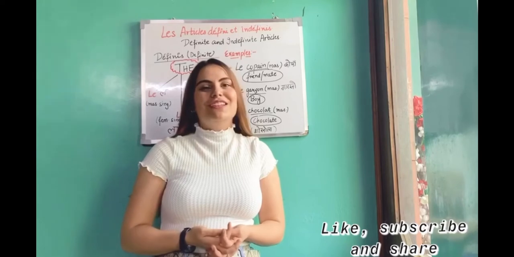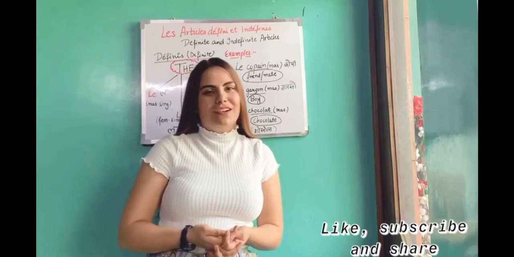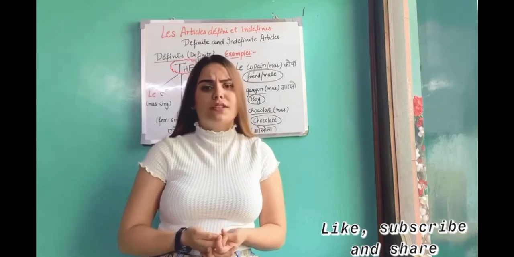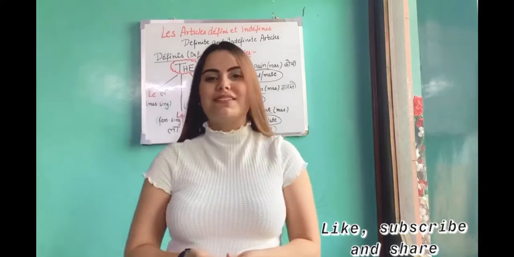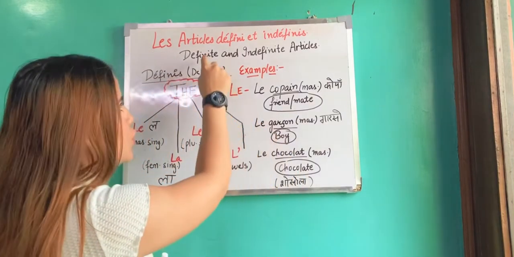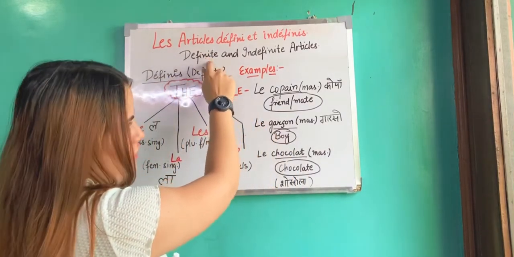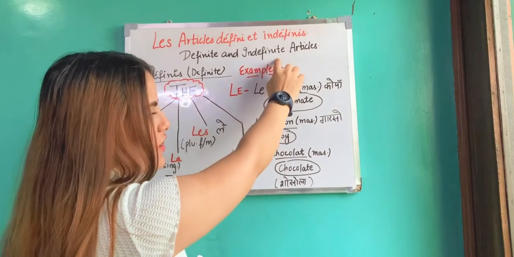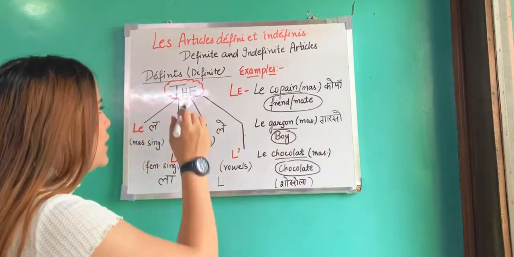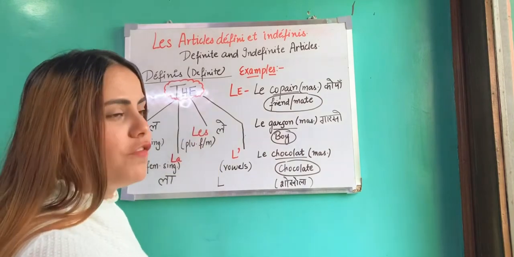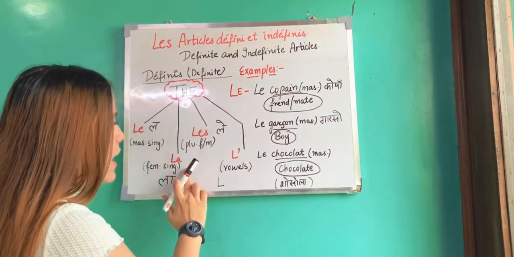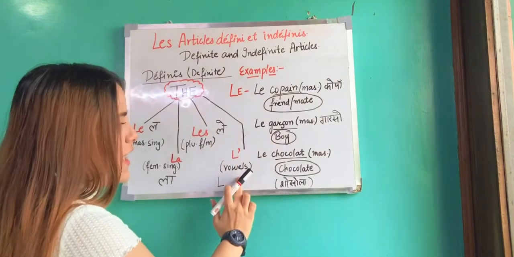Hello everyone. Today we are going to learn definite articles and indefinite articles in French. So let's start. Just like English, in French we do have two articles. First one is definite and second one is indefinite. So we are starting with the definite articles, and we do have four categories of definite articles. First is le, la, les and l'.